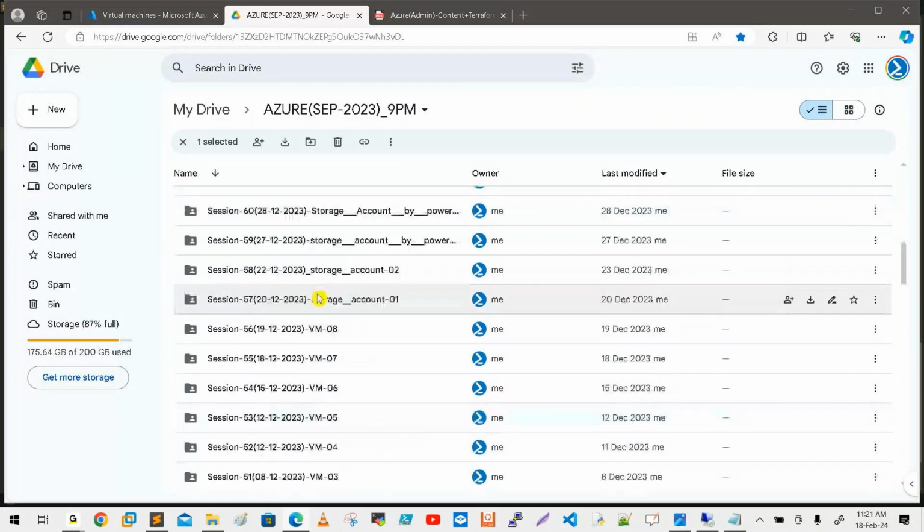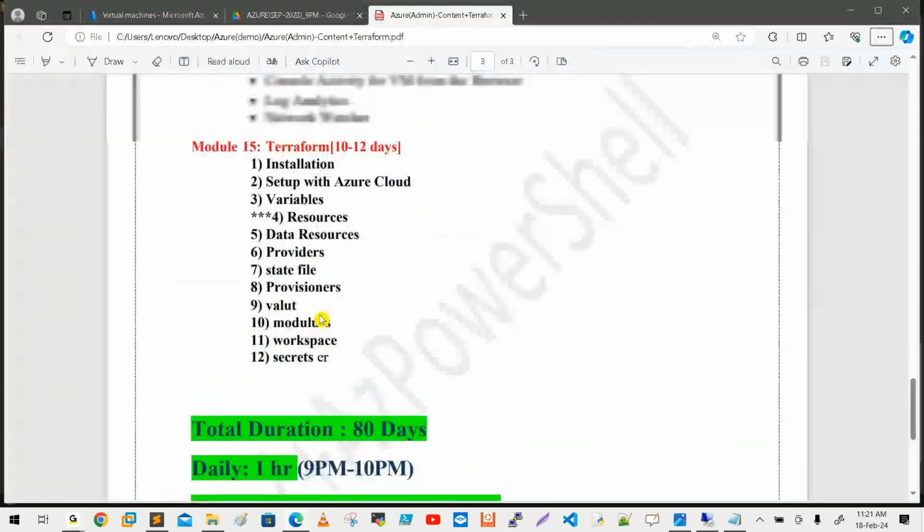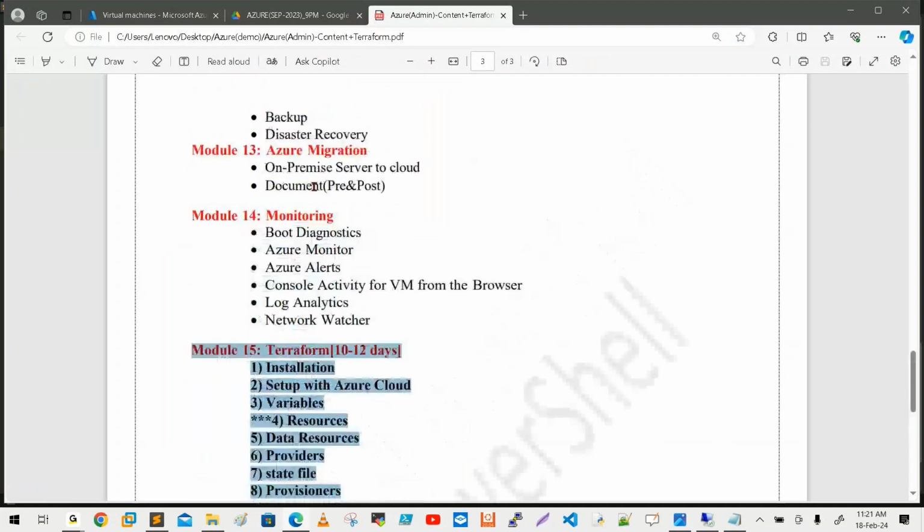This is simply what I'm explaining to you. This is my course content. Additionally, I have added this module, and I'm giving you one more topic which is not included, ARM templates. ARM templates are very easy. It will take one or two sessions.